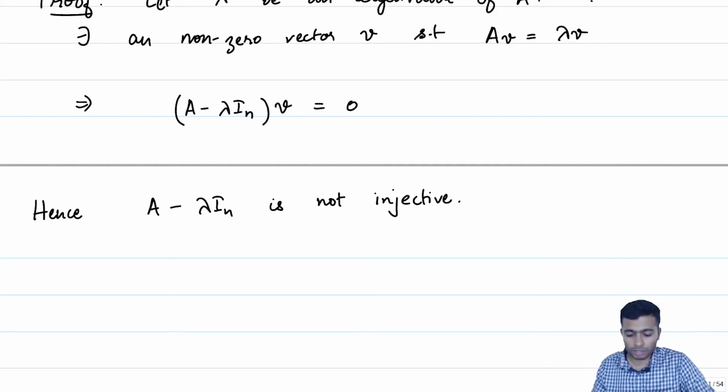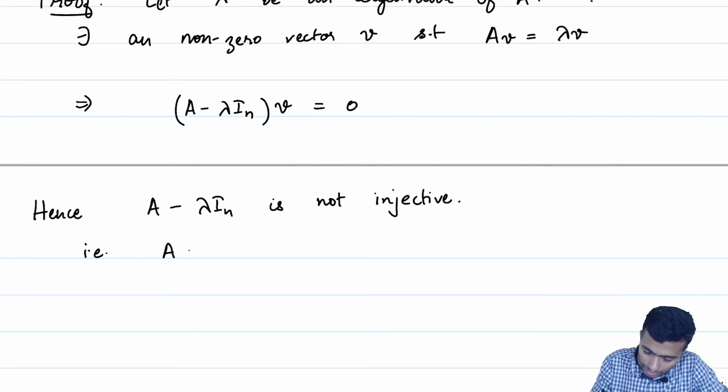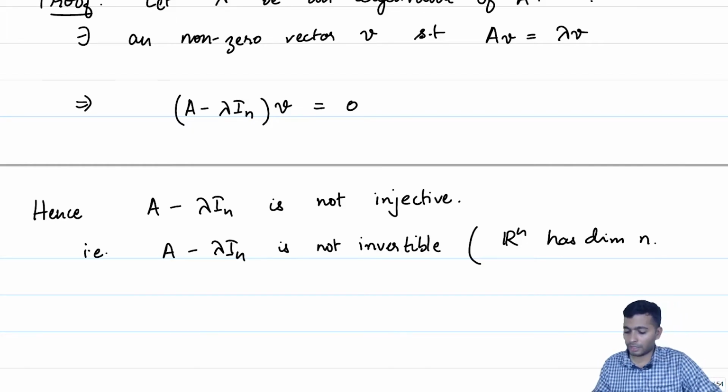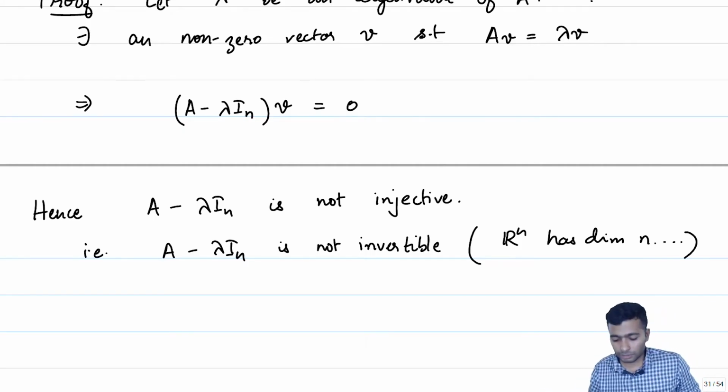So, if it is not injective, A minus lambda In is not invertible, because Rn has dimension n, finite dimensional, and any injective linear transformation is necessarily invertible, and any invertible linear transformation is obviously injective. Yeah, so let me write dot dot dot for you to complete the reasons. So, A minus lambda In is not invertible.